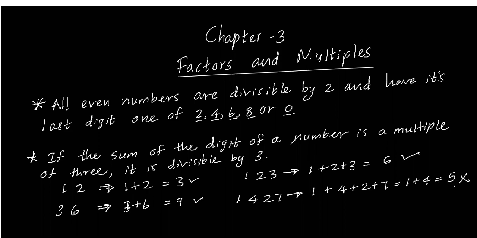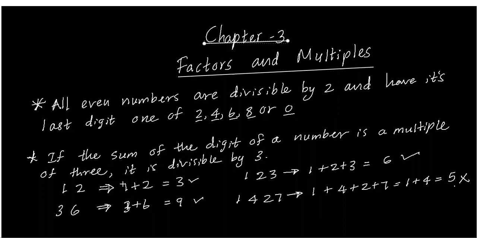If the sum of the digits of a number is a multiple of 3, such as 3, 6, 9, then it is divisible by 3. I just started this one: Chapter 3, factors and multiples. Write the topic. You know all the even numbers have a last digit of 2, 4, 6, 8 or 0. They are definitely divisible by 2.